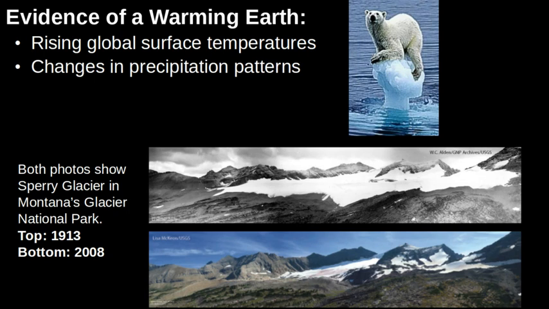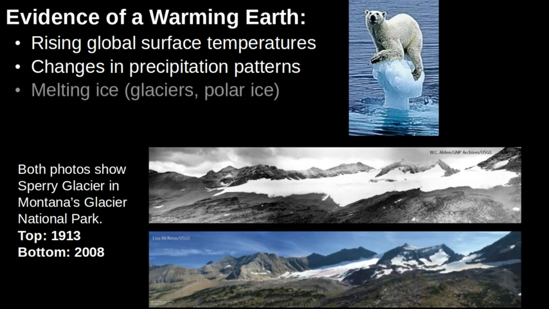Secondly, we're seeing changes in precipitation patterns. Storms are getting worse. We're seeing wackier weather in times of year when it really shouldn't happen. And this is also happening because our atmosphere is changing.